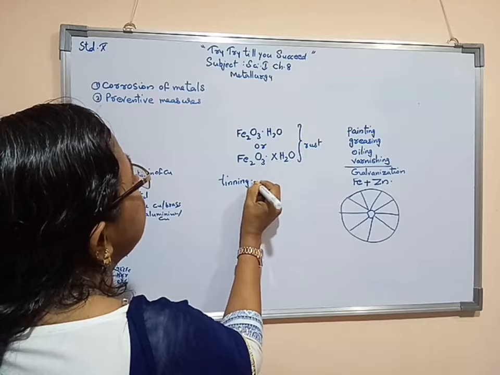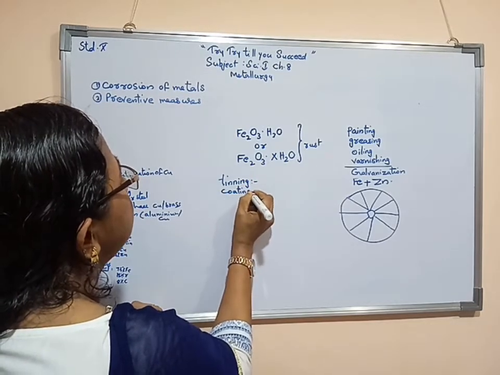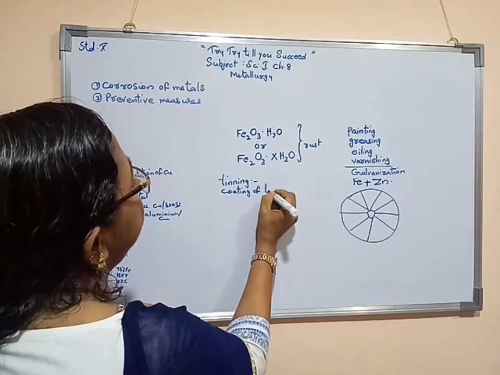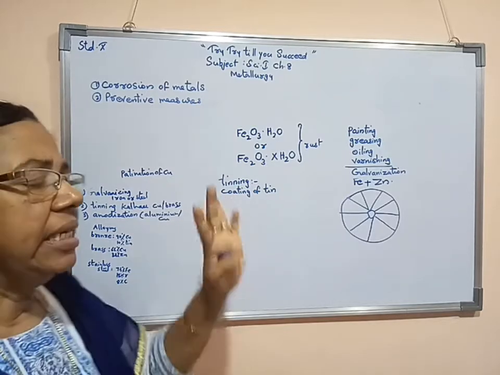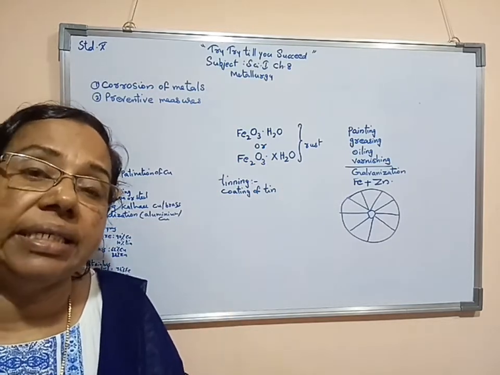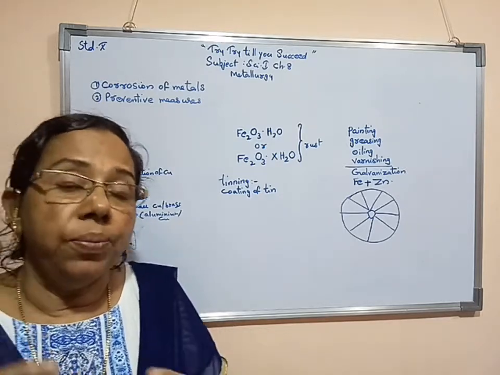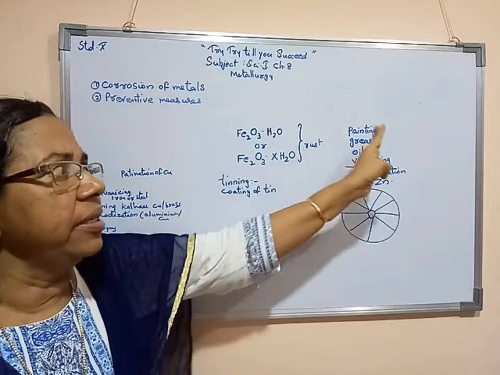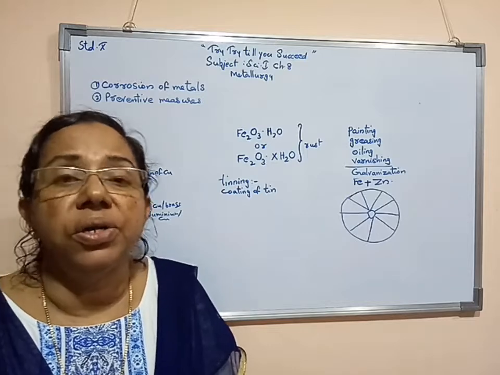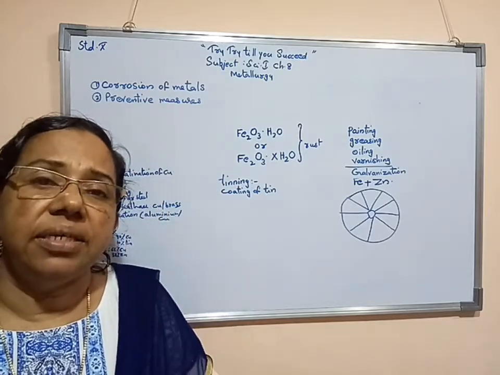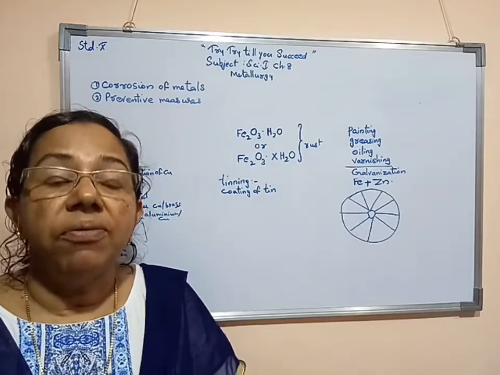Tinning process means we are giving a coating of tin, that is tinning. Before explaining this, I will explain how copper containers or copper utensils get destroyed. Now, iron destruction I told you, and its preventive measure I told you. Now, copper utensils, if we are not using them frequently, or are not even washing them, such a condition, if we keep them, what will happen?